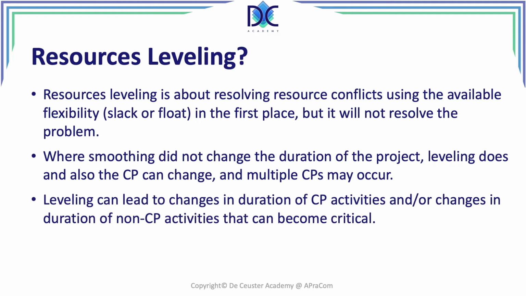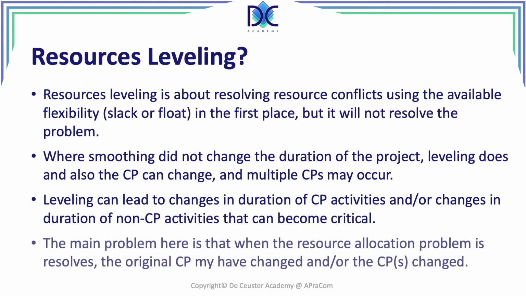Now, when we look at the activities, in smoothing, we didn't change the duration of the critical path activities. What we will have in leveling, or can have, is that we're also going to change the duration of the critical path activities or changes in the duration of the non-critical path activities. And some of those non-critical path activities can become critical. That means that their slack will be equal to 0.